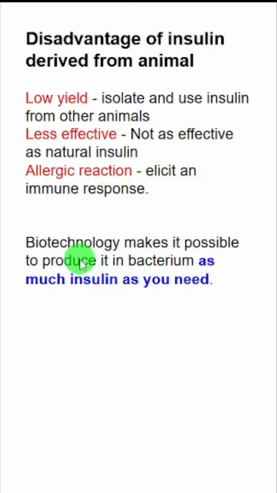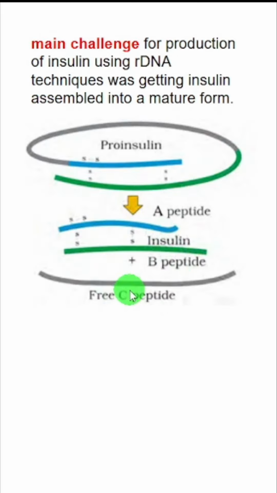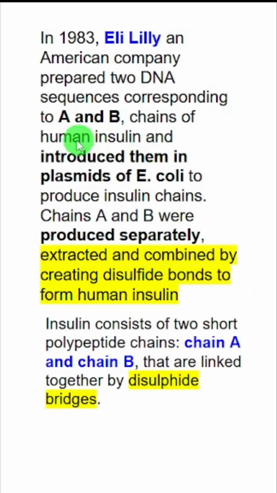So biotechnology was a real boon for these patients because you could produce insulin in as much quantity as you needed. Now this was an intelligent design because first the main concern was how to get rid of this C-peptide and make the insulin active. So what biotechnologists did, they isolated gene sequences of A and B peptides, introduced them separately in E. coli, produced these two chains separately, and then after production, these two chains were linked together by disulfide bond to form the functional human insulin.